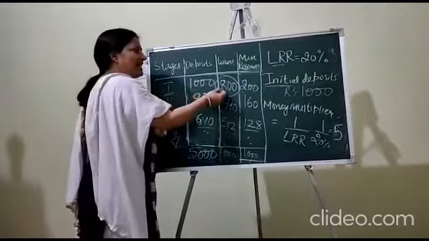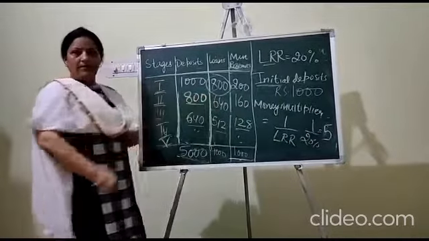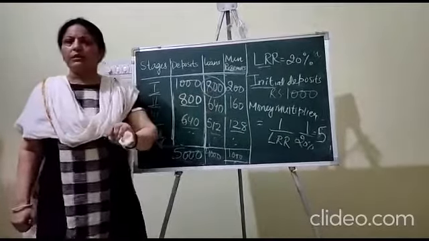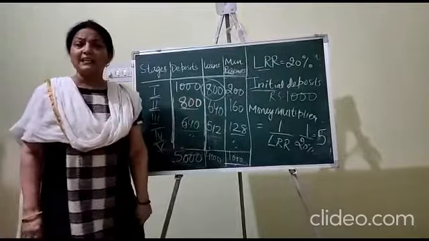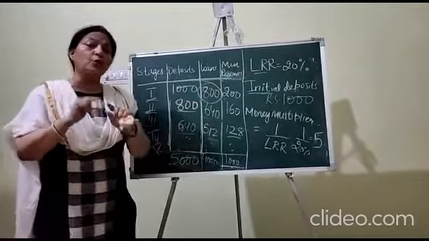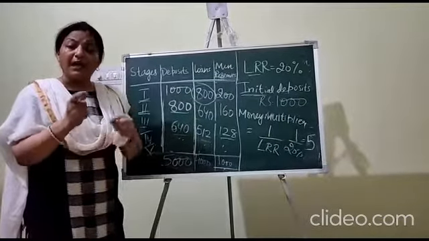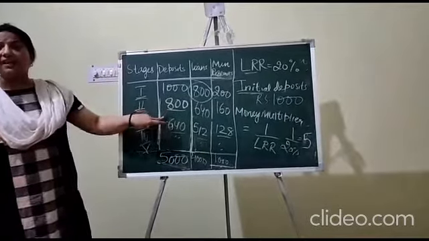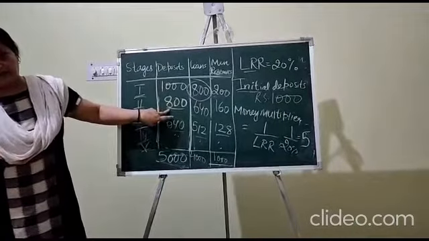Now, this 800 rupees will be a new deposit for the bank, as if a person asks for a loan, the bank gives the loan and that will be routed through check only. So the person to whom the bank has given the loan, that amount is again deposited in the bank, and this 800 will be a new deposit for the bank.